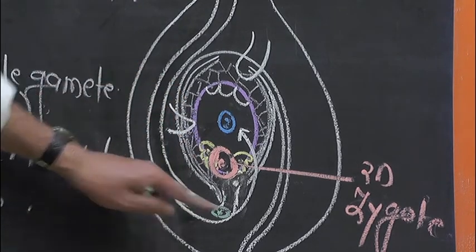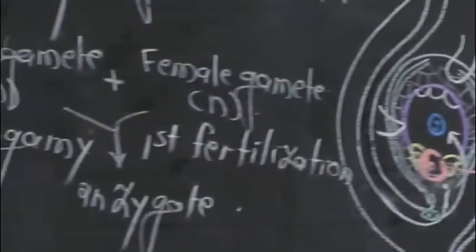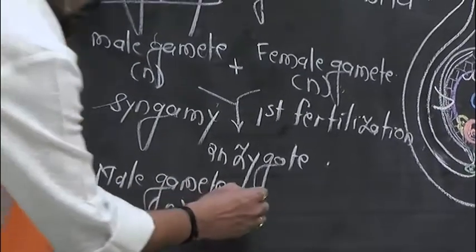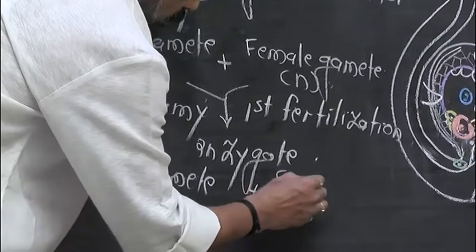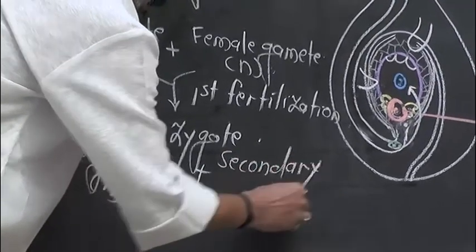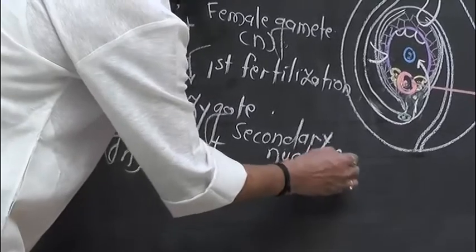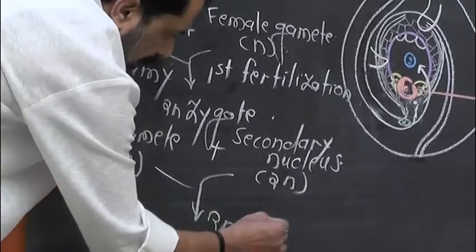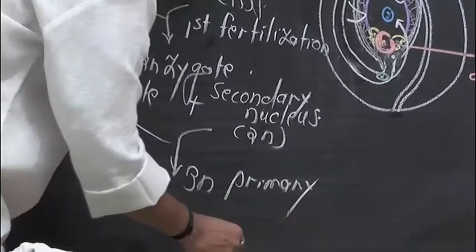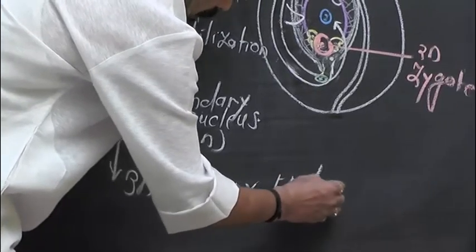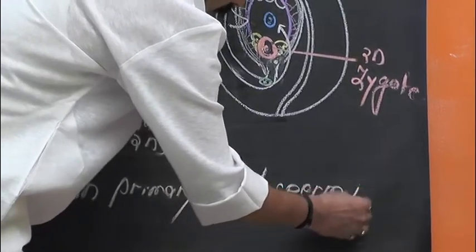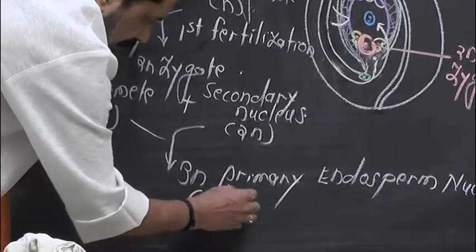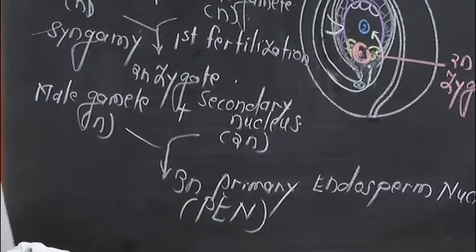So another haploid male gamete fuses with the diploid secondary nucleus to form the triploid primary endosperm nucleus. It is abbreviated as PEN, primary endosperm nucleus.